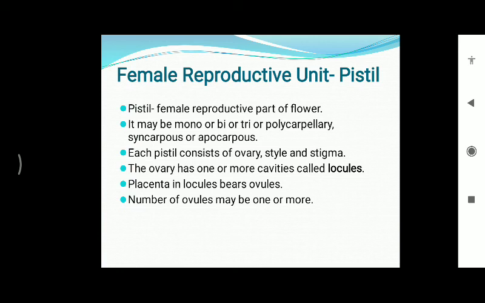First of all, there will be the development of the ovule, meaning the megasporangium, and the second step will be the formation of megaspores, the megasporogenesis. The third and very important step is the development in the megaspore, that is the formation of the female gametophyte, the embryo sac, and the female gamete. Later on it will be followed by fertilization. So here, first of all you need to study the female reproductive unit, that is the pistil.